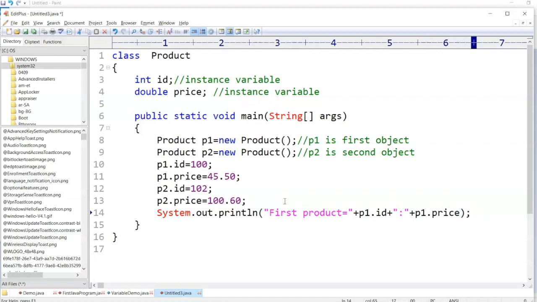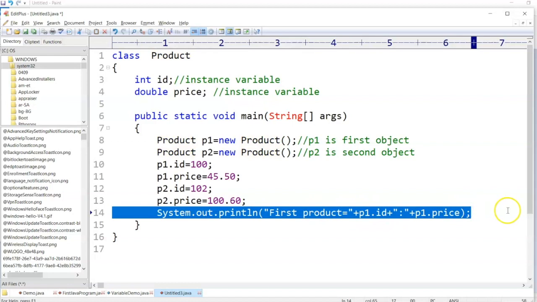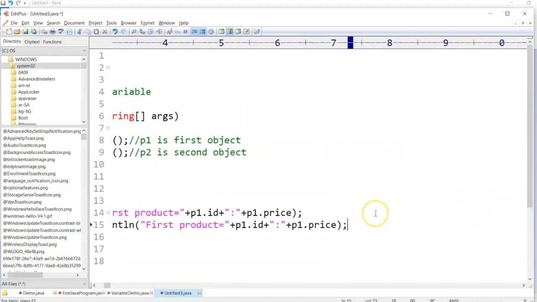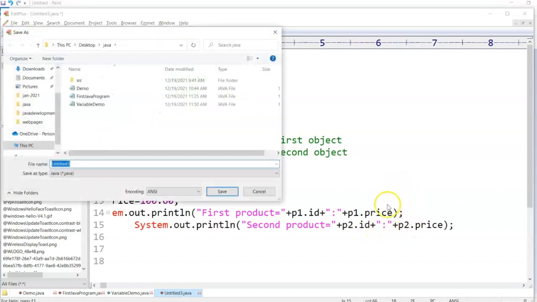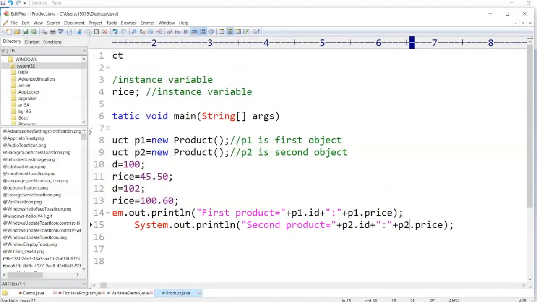Okay, I'll just copy this. All right, so I got P2.id. I'll say second product, P2.price. Fine. Save this as Product.java.